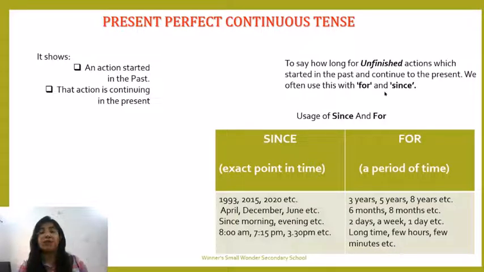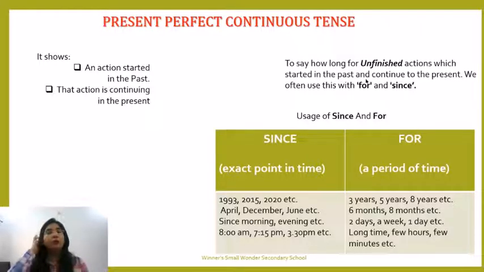So my action is in continuing form. Right now, when I am speaking about it, this is the present time, and I am saying my action is continuing. So, I have been teaching you since 11th April. The duration that I'm telling you for my action is accompanied by since or for.